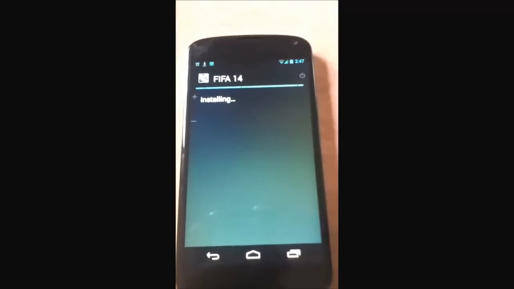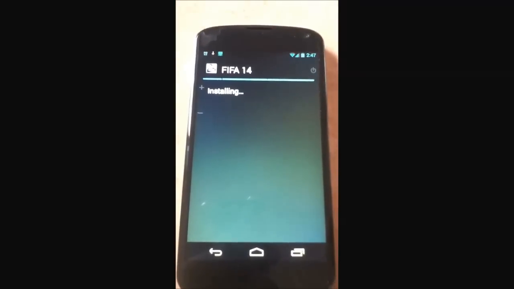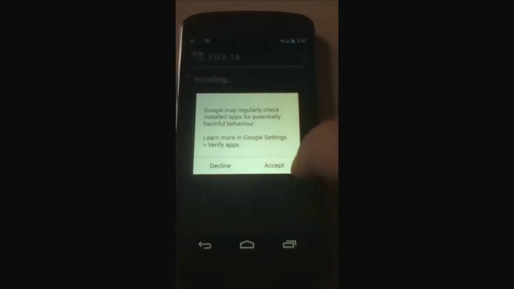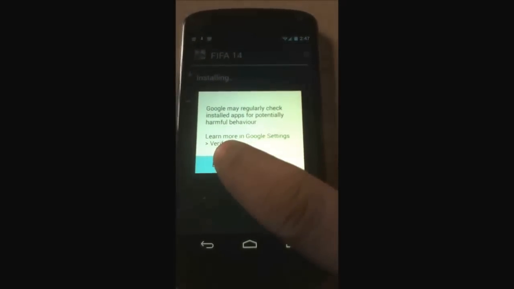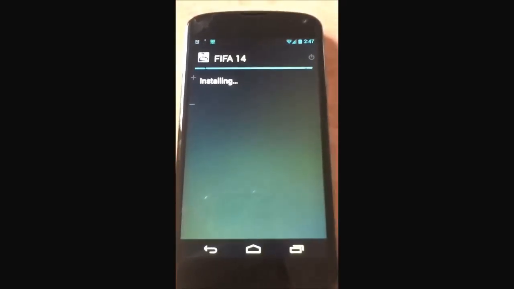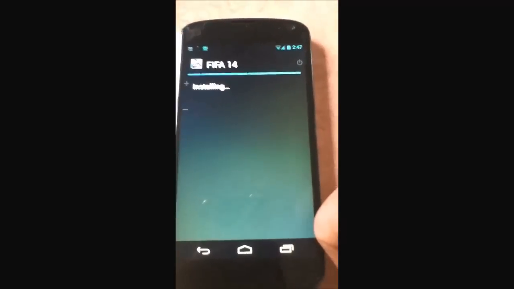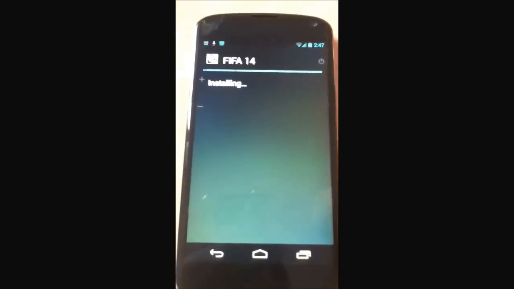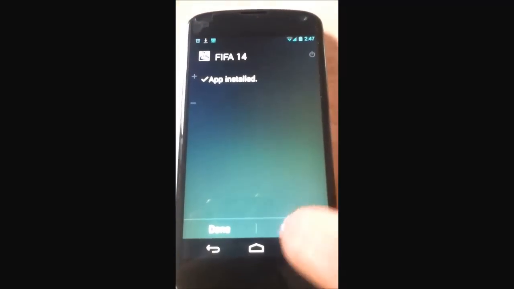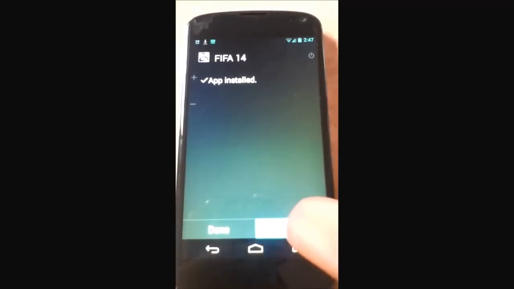So it's installing, as you can see, and there's some Google may regularly check for harmful apps. Just decline that, as it is a cracked app. So it'll take a wee bit to install. Yeah, it's installed. Open the app now and you'll see a download box.